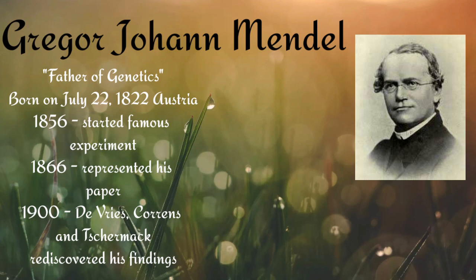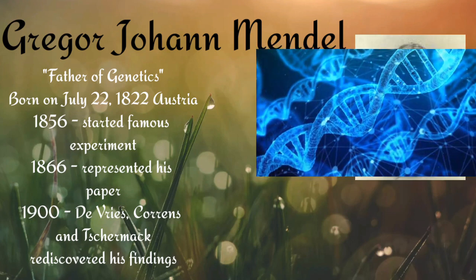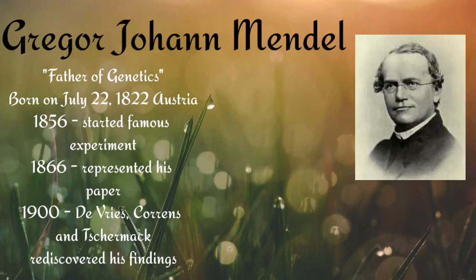In the 1900s, Hugo de Vries, Karl Correns, and Erich von Tschermak rediscovered his findings and postulated three laws that are known as Mendel's laws of inheritance. This opened a new field in biological science known as genetics. Thus, he became the man of science, the man of genetics, commonly known as the father of genetics.